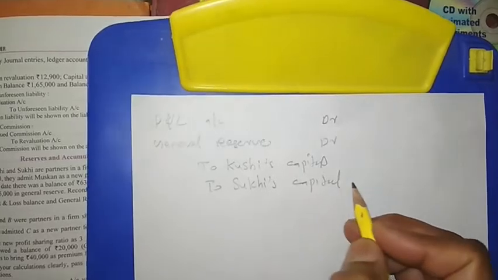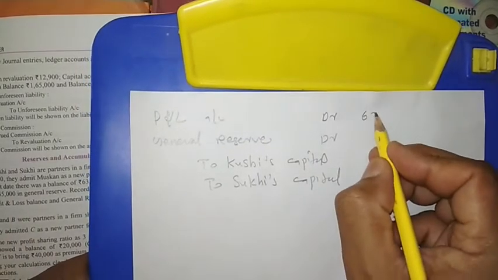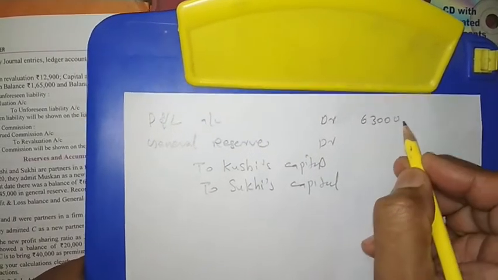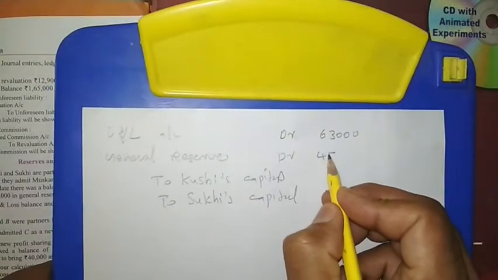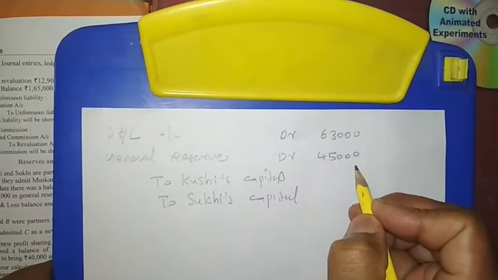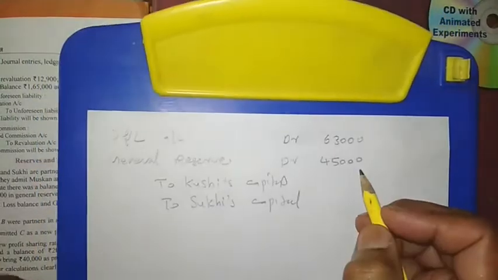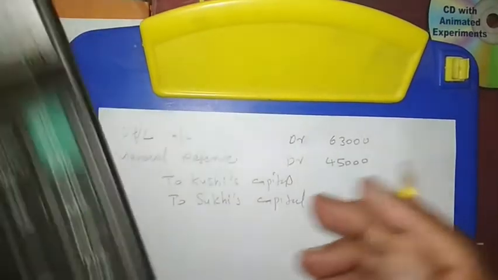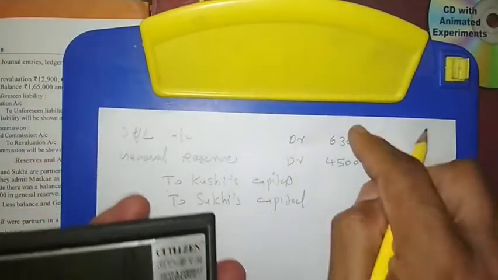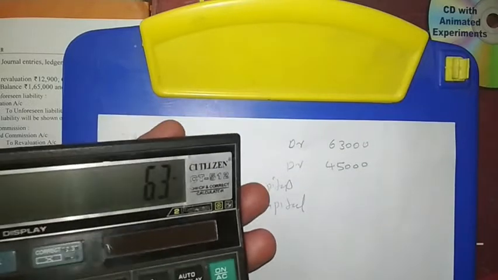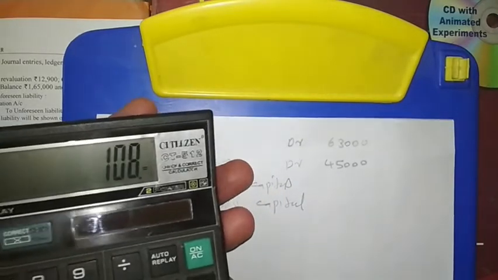The profit and loss account is 63, and general reserve is 45. The old ratio is given in the question, 5:4, so we have to distribute this amount in 5:4. The total of the two amounts is 63 plus 45, which is 108.